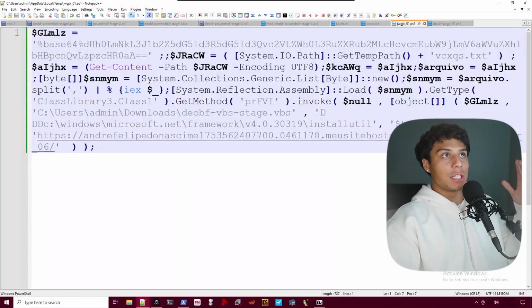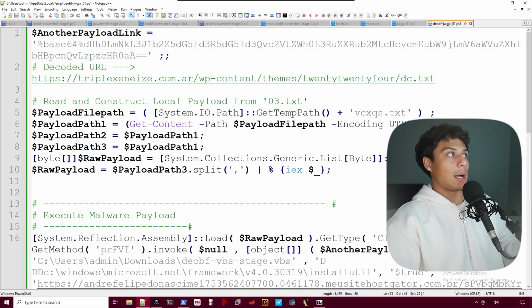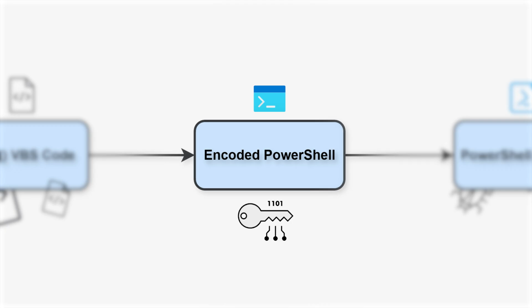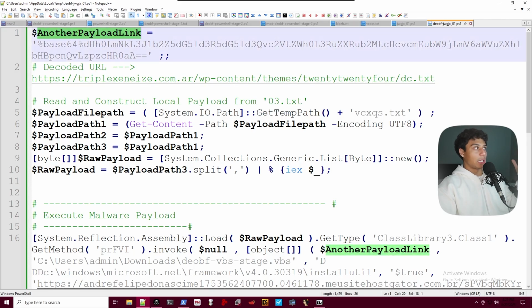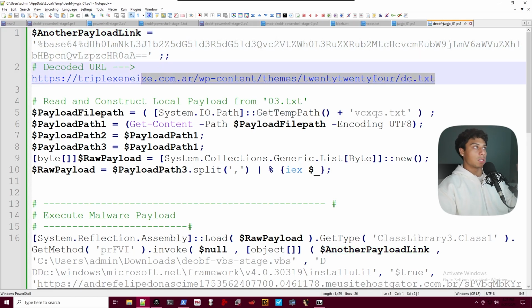If we take a look at JWGJXPS1, their actual malware loader that gets executed, we can see a couple of interesting things. Of course, I have taken this out, put it in a new tab, and deobfuscated it. What they do is define yet another payload link, which decodes to this URL right here.